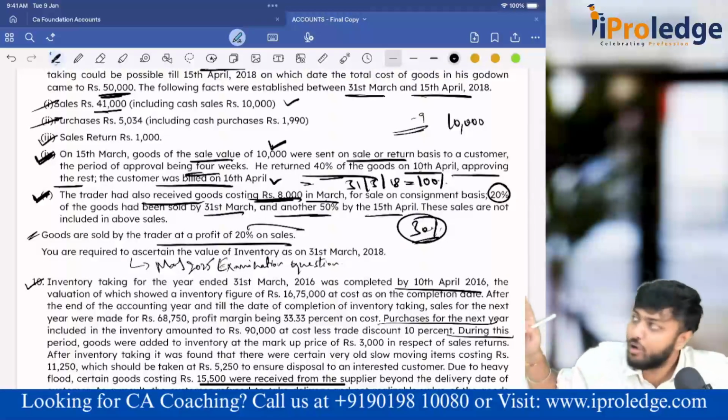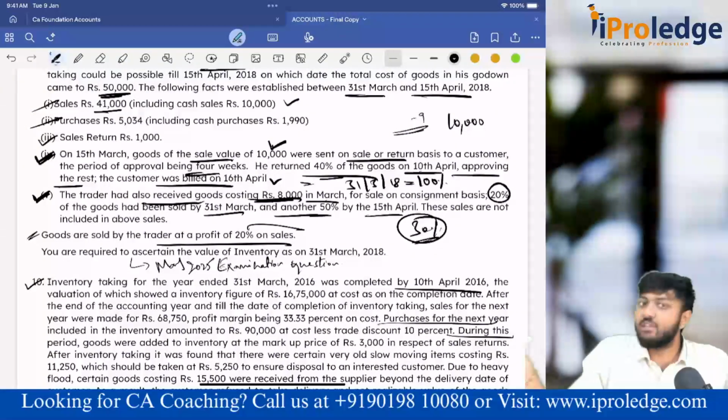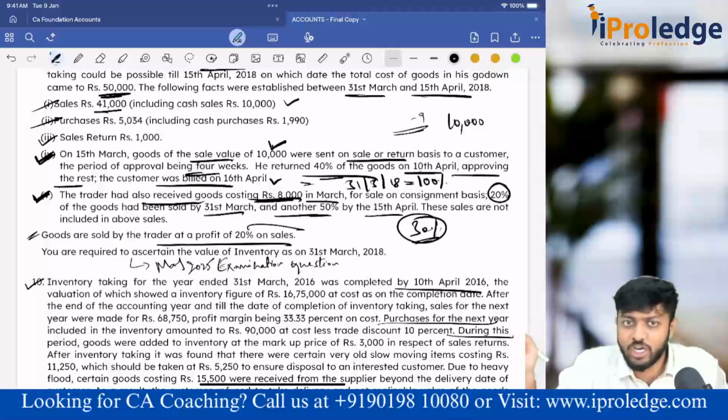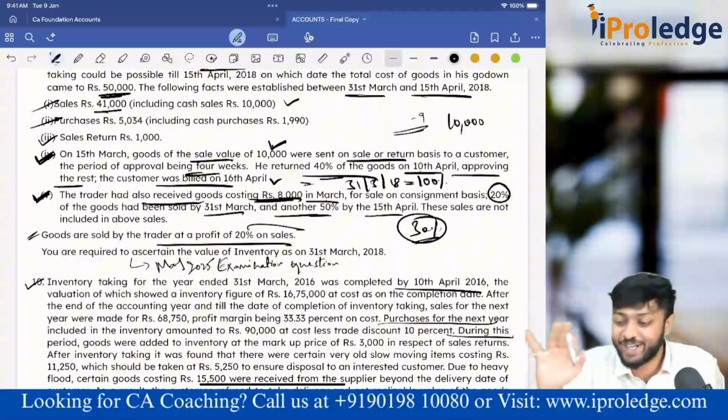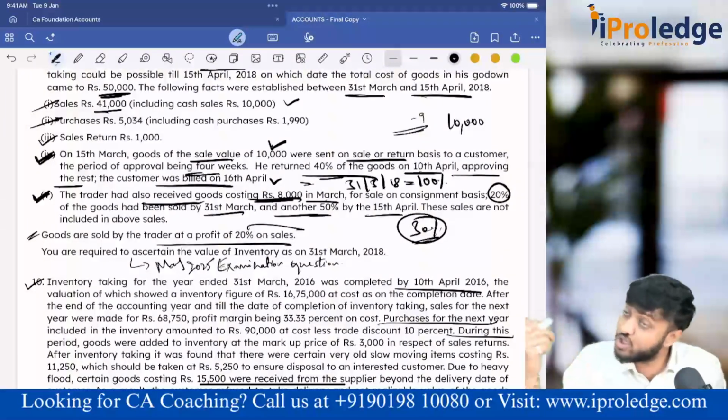This 30% is already there in closing stock, because of how the stock taking would have happened. You would have directly gone down and counted. Do you think you would have bifurcated the goods, saying this is mine, this is the consignor's? No. He'll directly do the stock take, and there the consignor's goods are also included. Am I supposed to include the consignor's closing stock in the consignee's books? No, because it is his books.